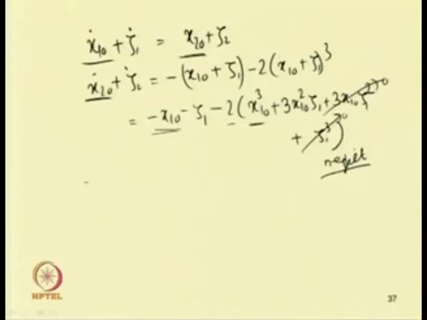So, we can write zeta1 dot equal to zeta2 and zeta2 dot equal to minus zeta1 minus 6 x1_0 square zeta1.